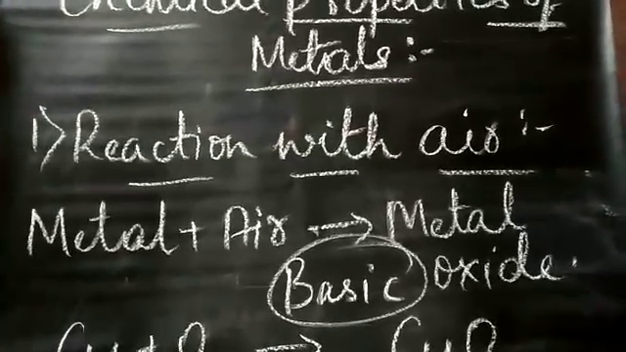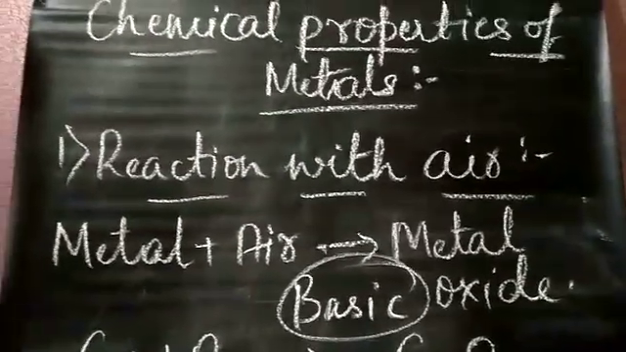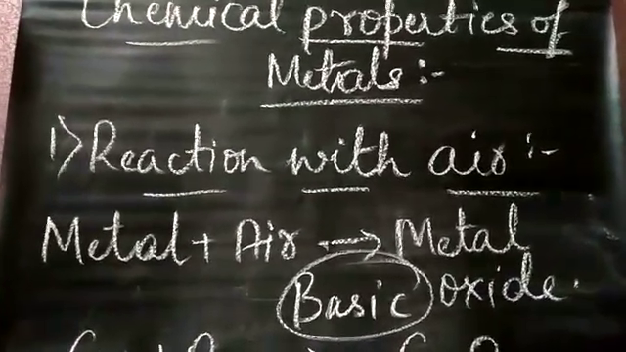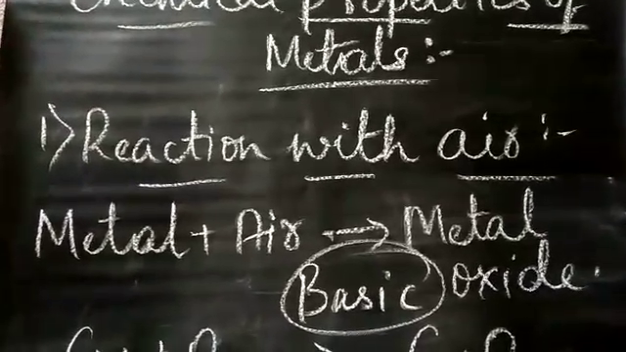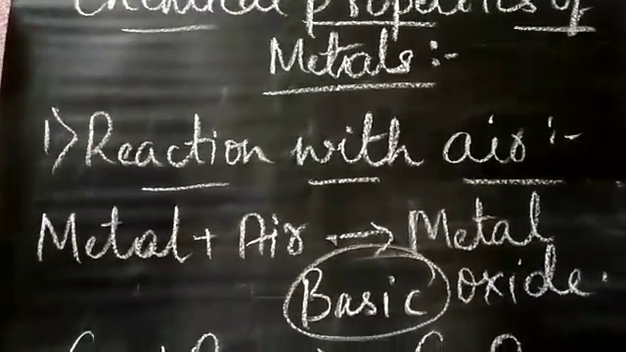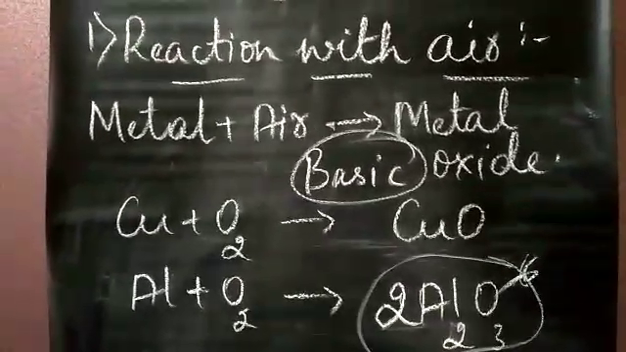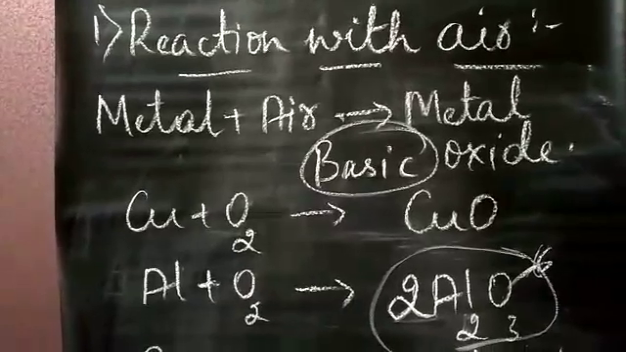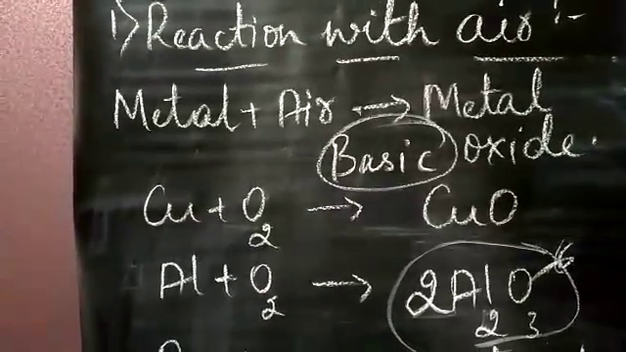Metal plus air or oxygen will give you a product called metal oxides. And the product which is formed, the metal oxides, are always basic in nature. Children, they are not acidic, they all are basic in nature. So I have given examples here. I have taken two examples: one with the metal copper and the second one with aluminium.